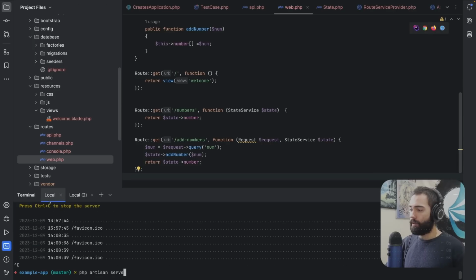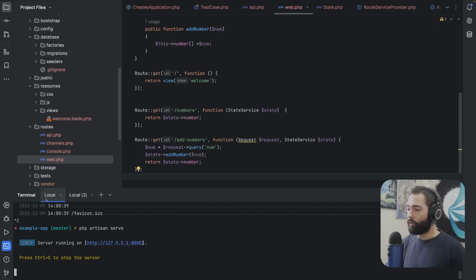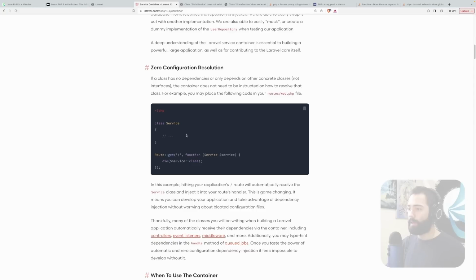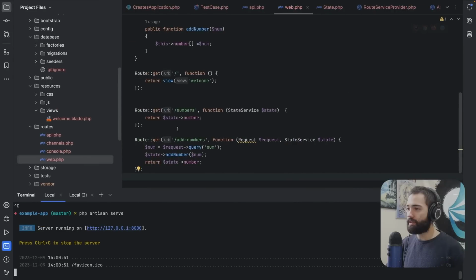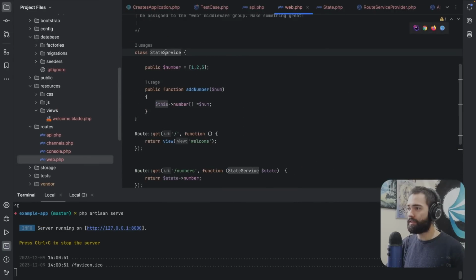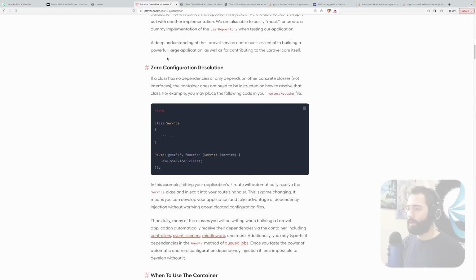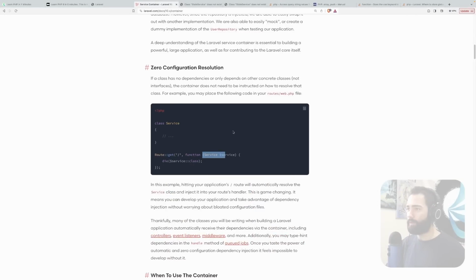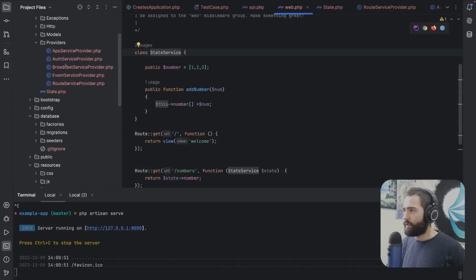Again, I'm gonna give it the benefit of the doubt and restart the application. And service still doesn't work. Maybe I have misspelled class. So class service and class state service. I am placing it in a function on route get. That is exactly what I'm doing. Mainly app service provider is used.